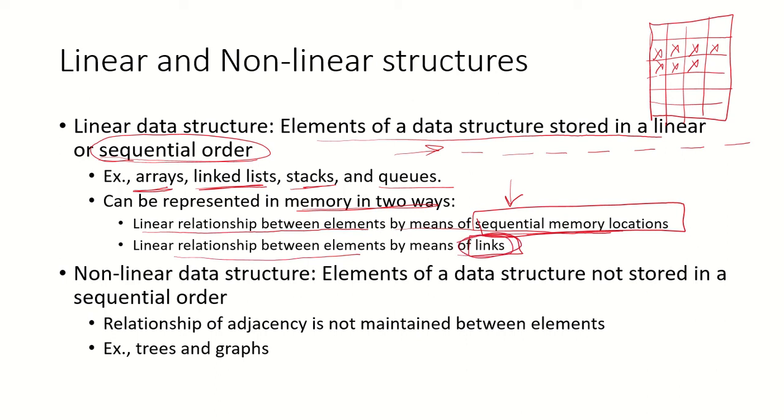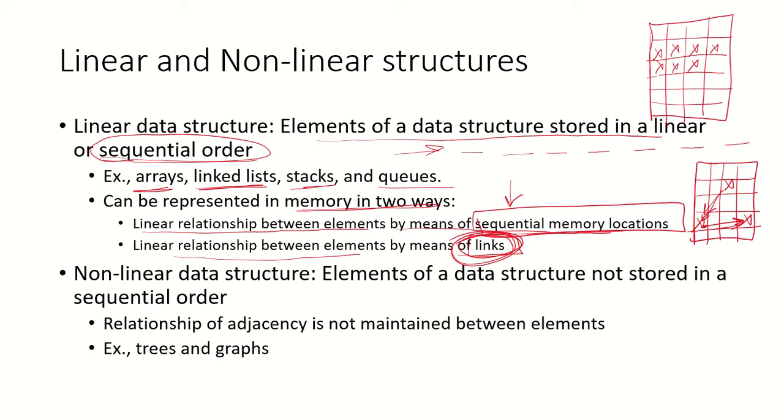Or the relationship between the elements would be by means of links. In this case, suppose this is one data element, it would be pointing to another data element which is stored somewhere else. This element would again be pointing to the next data element. So it is still sequential, but they are linked by means of these pointers, these links which are pointing to the next element.